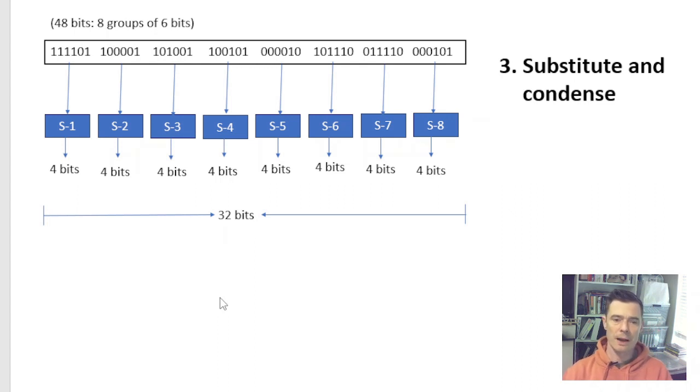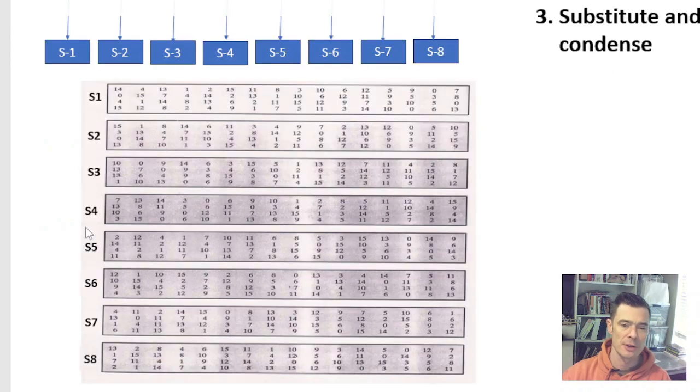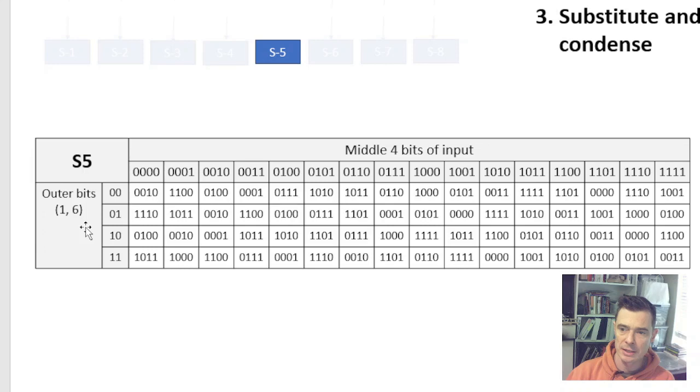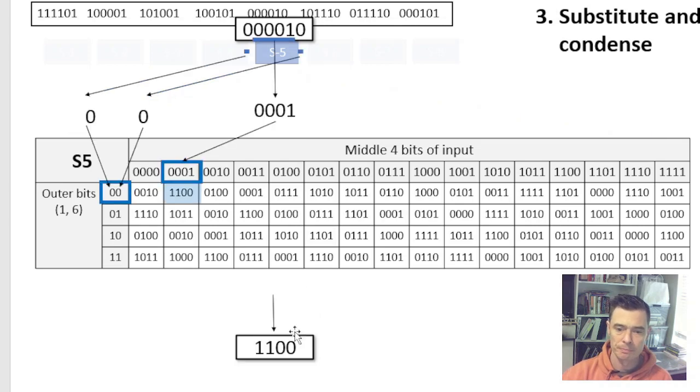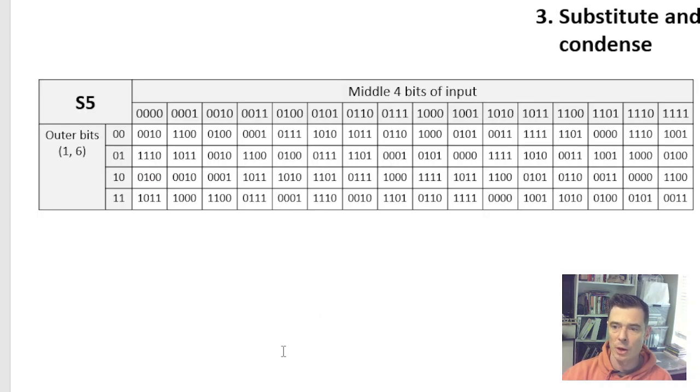So on top here, we have groups of 6 bits. Each group of 6 bits is going to go through a substitution table that reduces it back down to 4 bits, bringing us back to a total of 32 bits, ready for the next iteration. Each substitution table is also defined in the DES process, and we're just going to do an example here. So in our example, this 5th group of 6 bits, here they are, they're going to pass through this substitution table, and we get a 4-bit output.